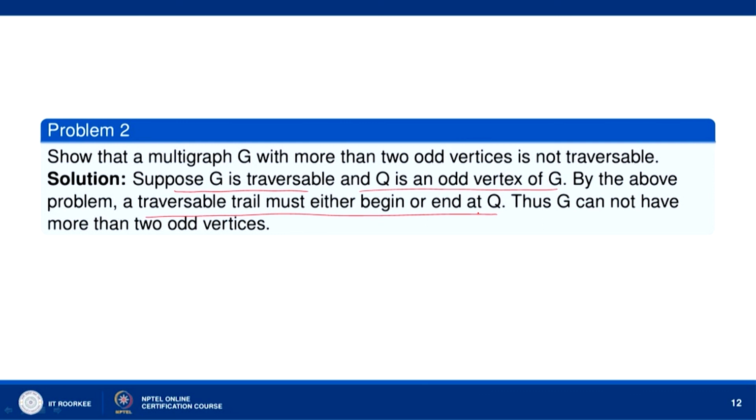So, if G is traversable and Q is an odd vertex of G, then by the previous problem the traversable trail must either begin or end at Q. If it does not do that, then Q must be an even vertex. Thus G cannot have more than two odd vertices.